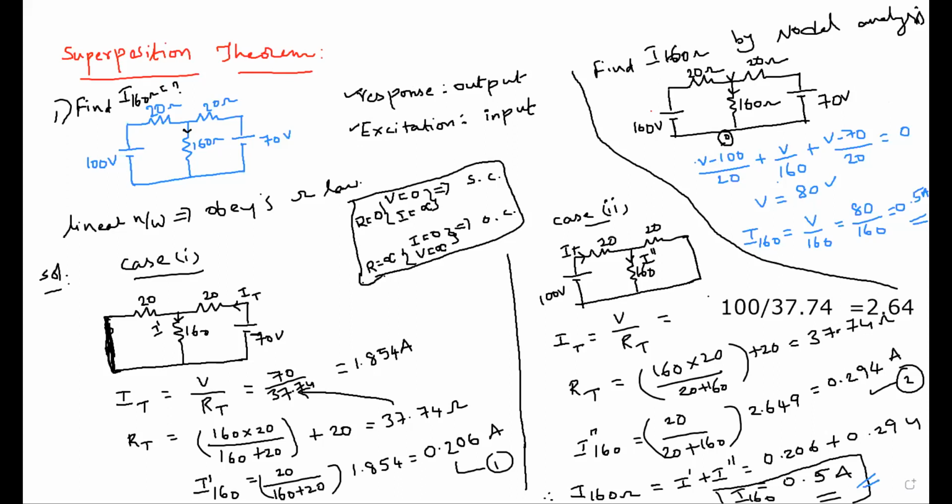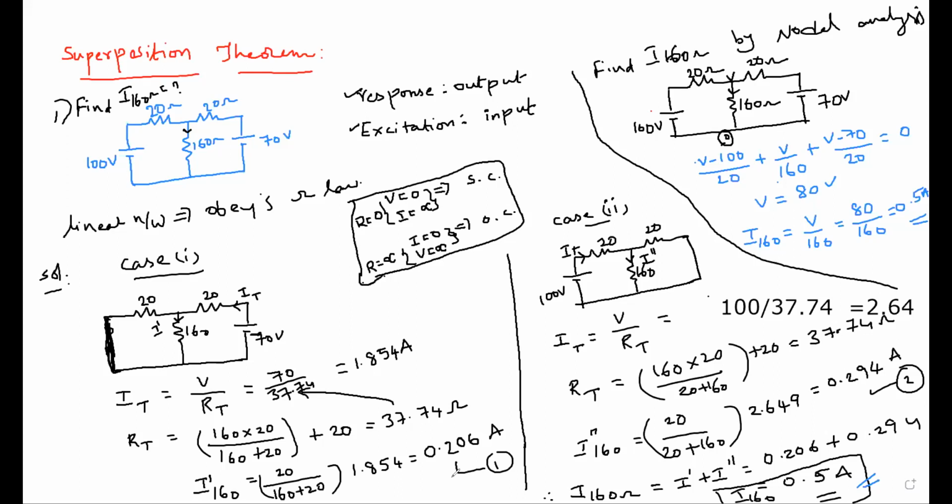Done, everyone? Shall we go for the next? Here I want to give one more instruction to all of you. In JNTU examinations, sometimes they can ask a question like: state the superposition theorem and prove it. Then what should we write? First, whatever we discussed, the statement. Along with that, you need to do this problem.